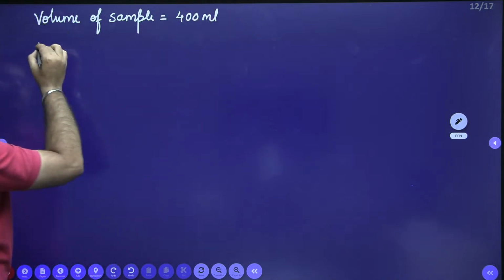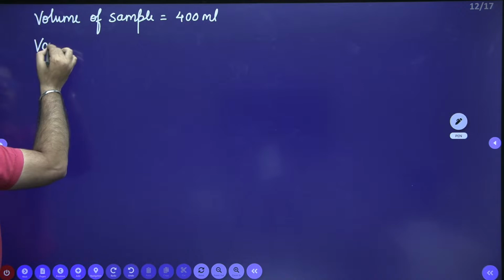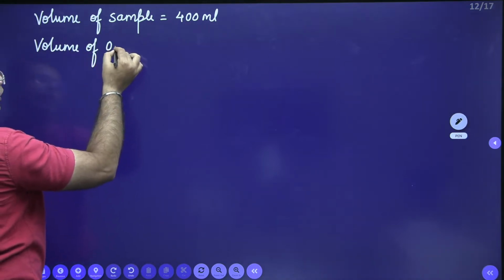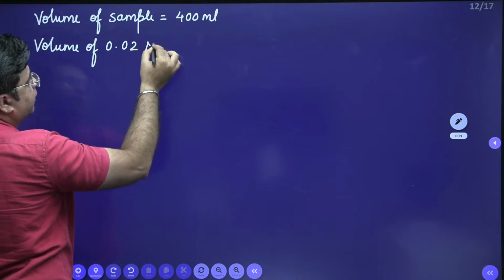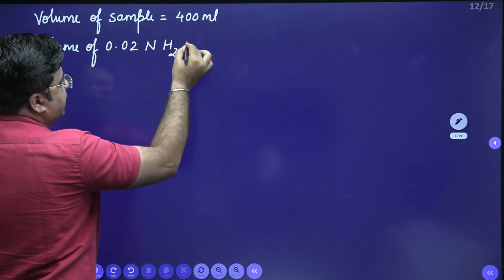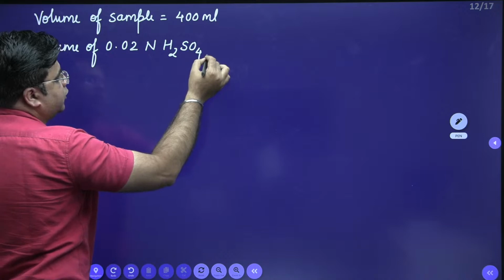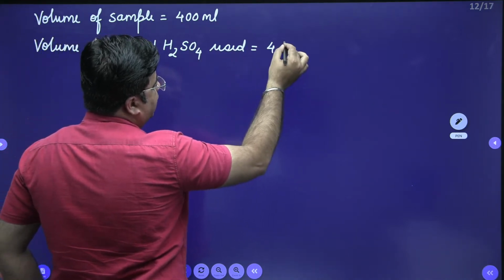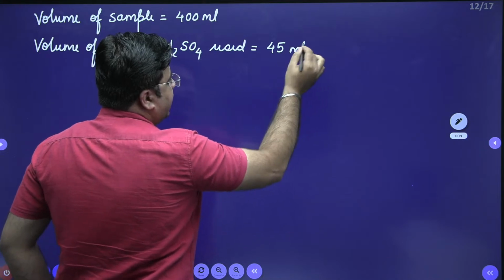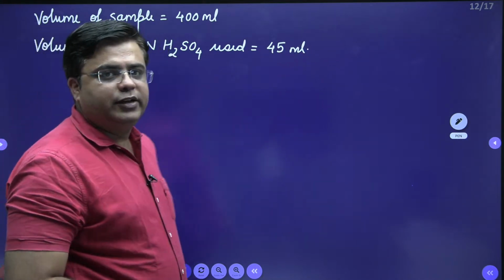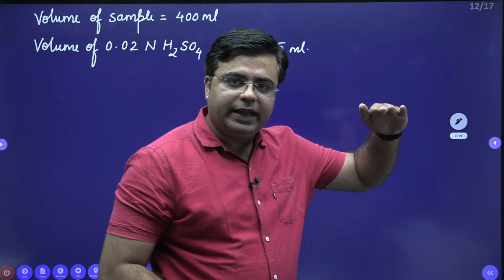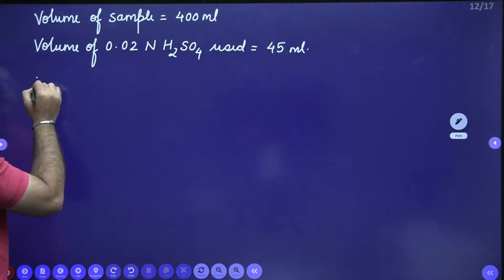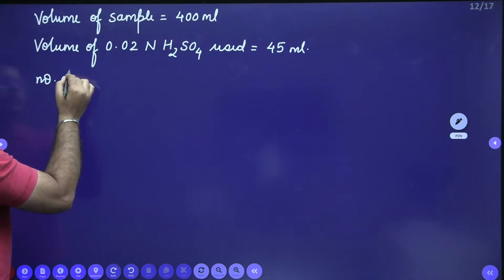Next, the volume of 0.02 normal H2SO4, which is an acid, used is 45 ml. This is the total quantity of acid used to bring down the pH from 10 to 4.5. Then, number of gram equivalents of acid used.